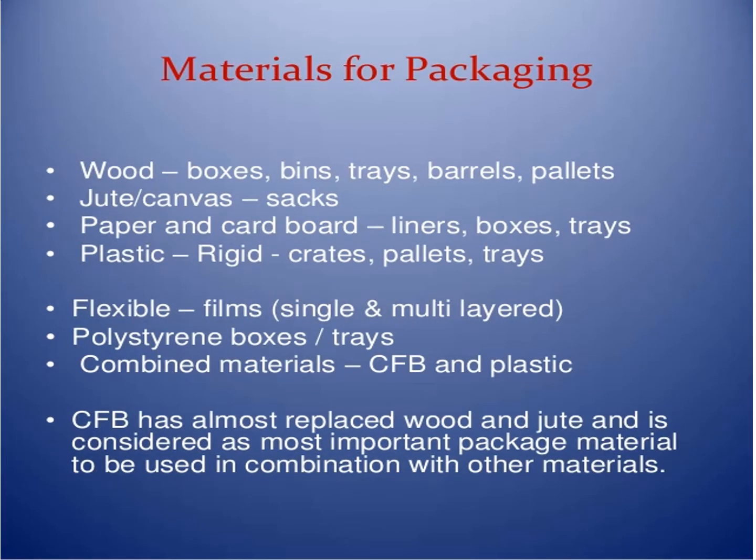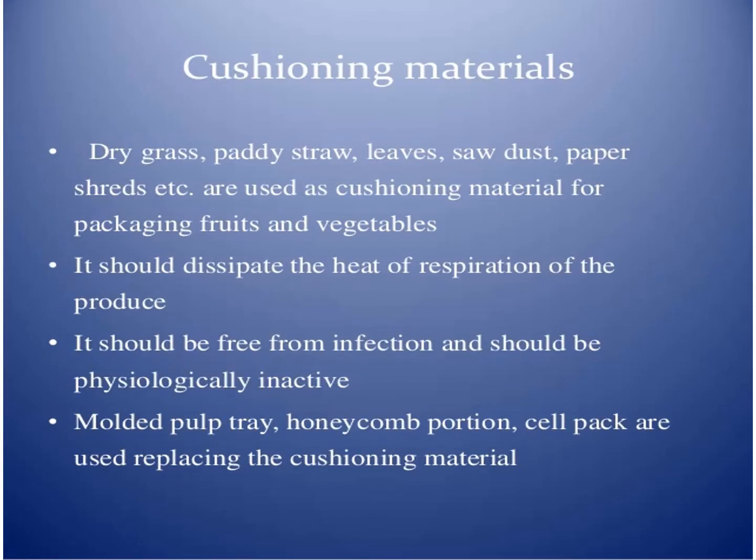Here are some materials for packaging. For packaging purposes, we are using wood, jute or canvas bags, paper and cardboard, plastic films, flexible films, polystyrene boxes, then combined materials made from corrugated fiberboard boxes and plastics. Along with the packaging materials, we are using cushioning materials.